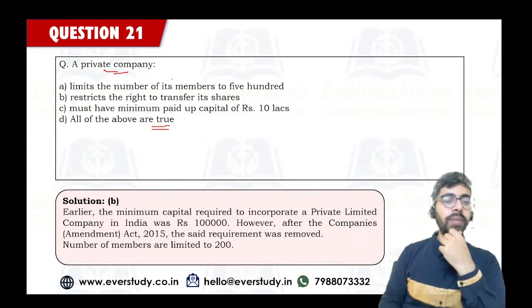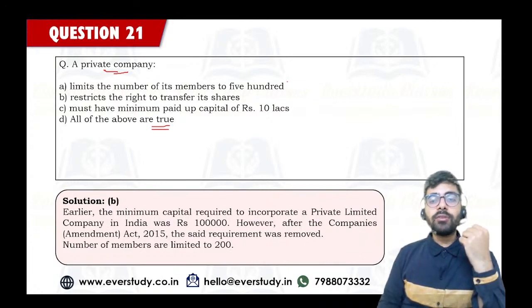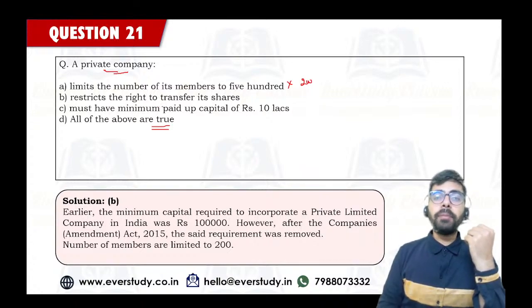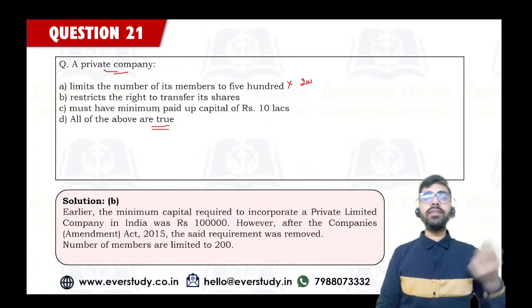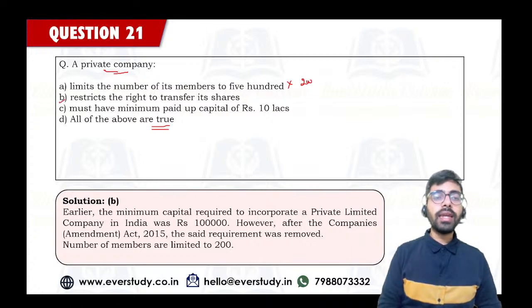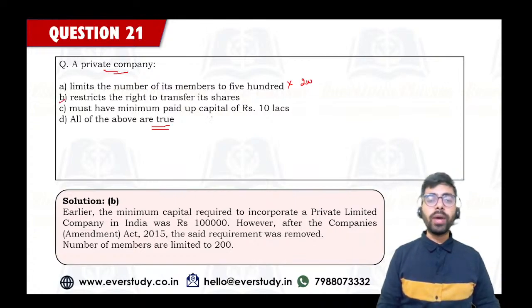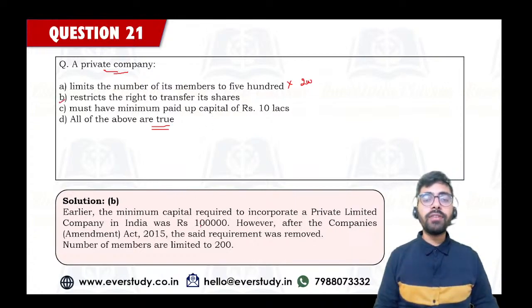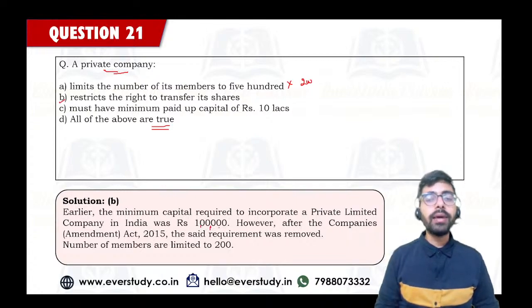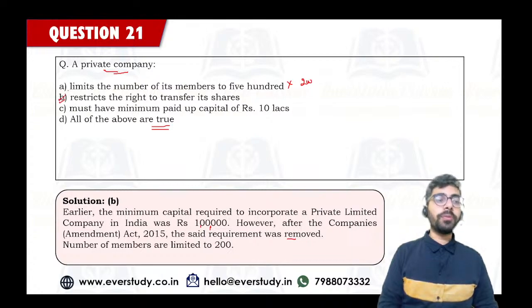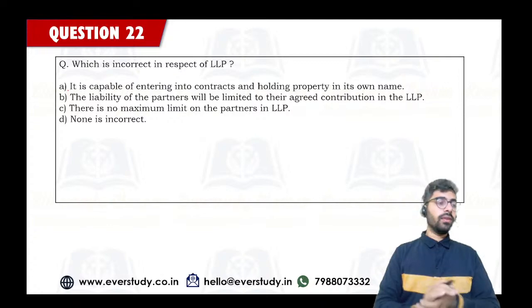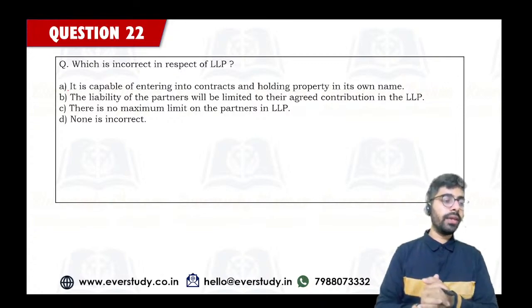Yes, Shalini saying minimum 2, maximum 200. So that's why option number 1 आपका गलत हो जाएगा. Okay, यहाँ पे आपके जो right to transfer the shares है that is restricted. So option number B is correct. Minimum paid up capital is not required. Earlier there was this requirement to have this minimum paid up capital of rupees 1 lakh, but now this requirement has been removed. So correct answer is going to be option number B. Okay. So I hope that was clear.